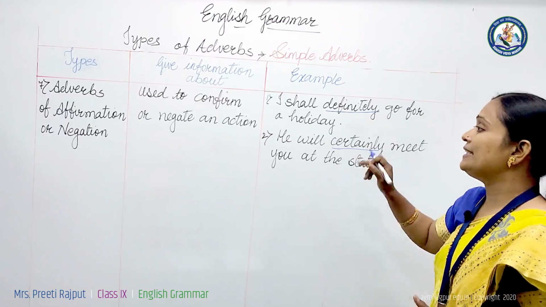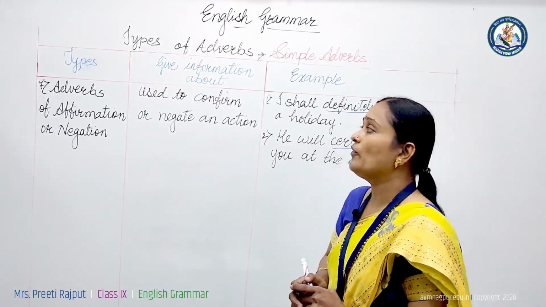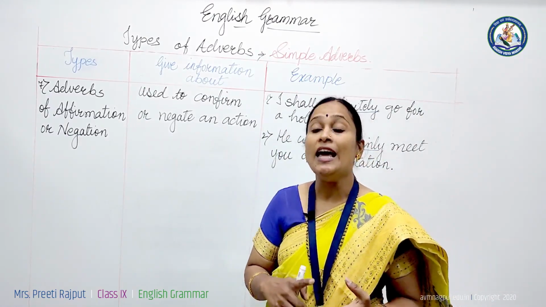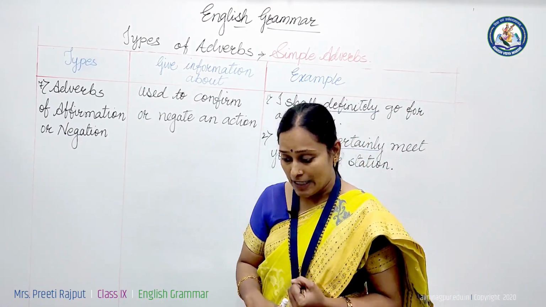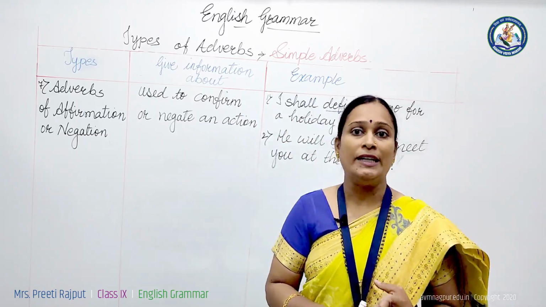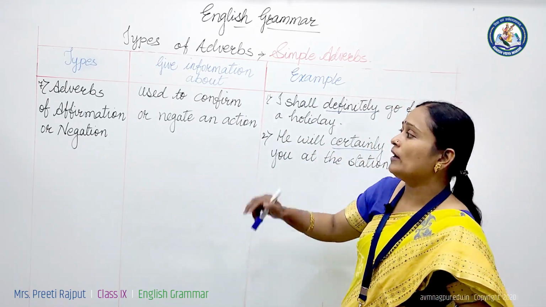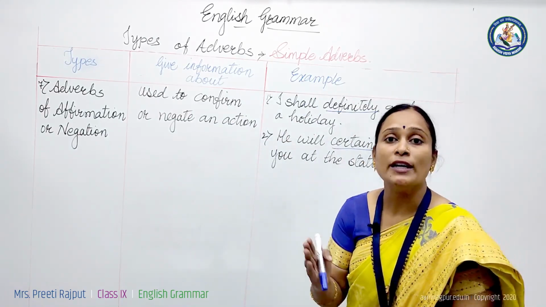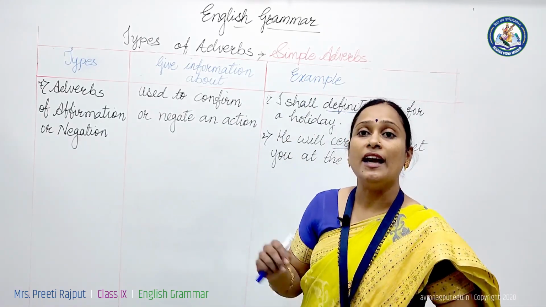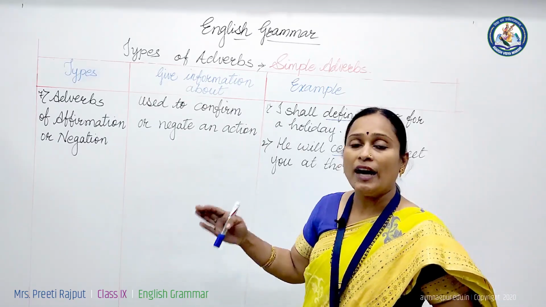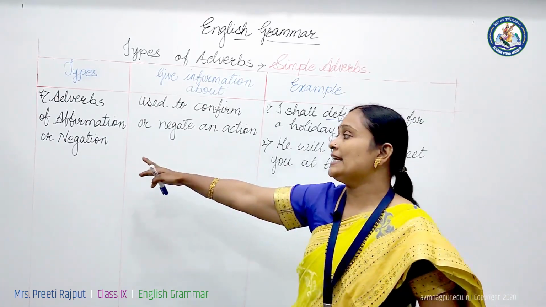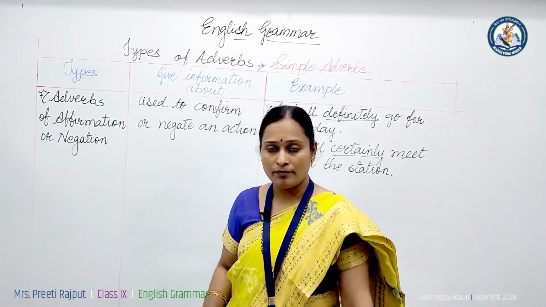So certainly is an adverb of affirmation. Definitely, certainly, undoubtedly, expectedly, unexpectedly, hopefully, these are some more examples of affirmation. In the same way, no, not, never are examples of negation. I will not go for the picnic. Not shows the negation of an action.